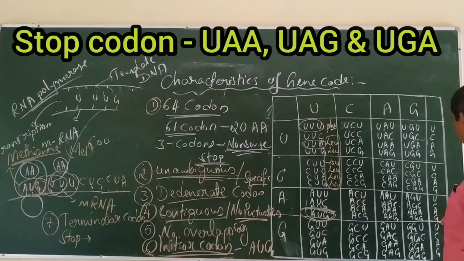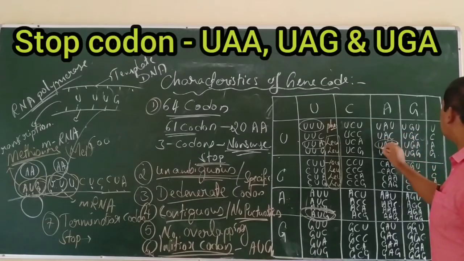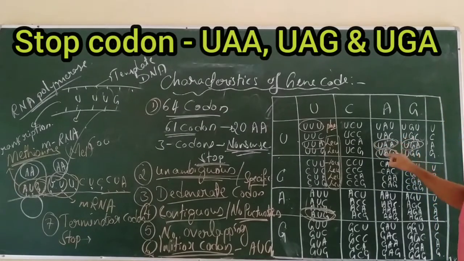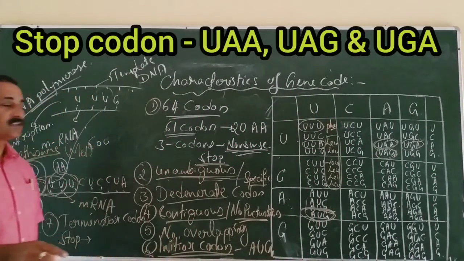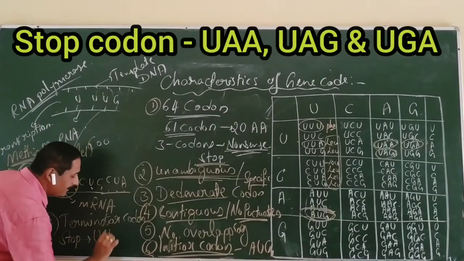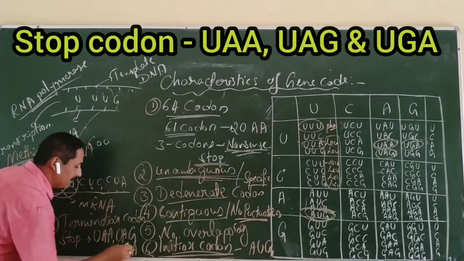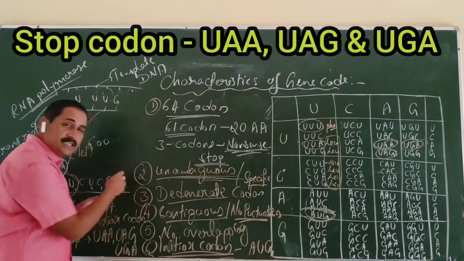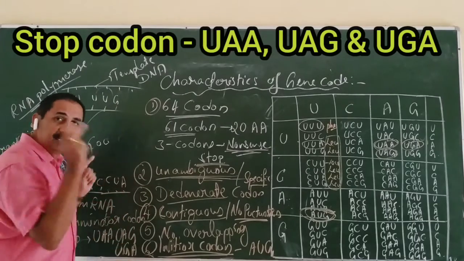UAA, UAG, UGA. These three are the important stop codons, also called amber, opal and ochre. Where they come in the mRNA sequence, they do not code for any amino acid, and the peptide chain is cut off and gets separated, which stops the protein synthesis.